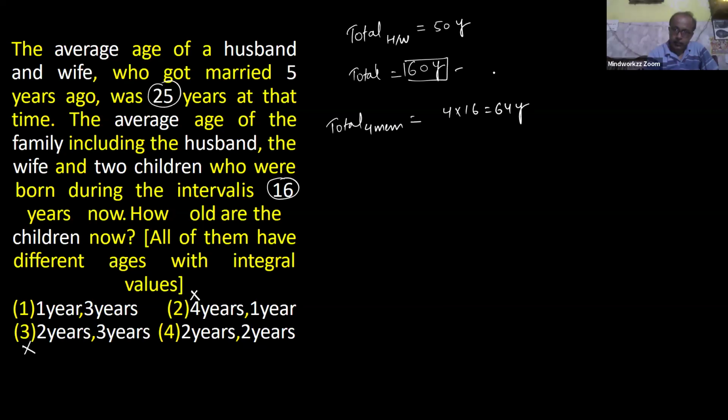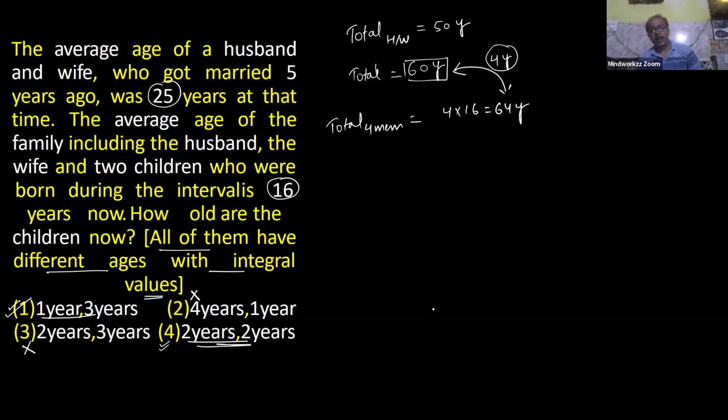It means the sum of age of these two children is definitely 4 years. And because sum is 4, so either 1 plus 3, 4 or 2 plus 2, 4. But 2 plus 2, it means option number 4, is possible only when these two children are twins. That is not given in this question, especially the language says all of them have different ages with integral values. So the correct answer is definitely option number 1. It's 1 and 3.